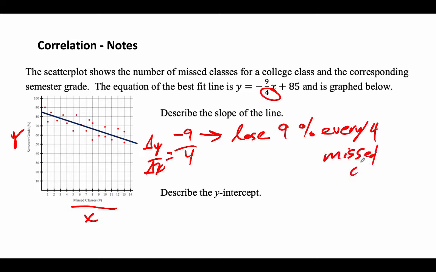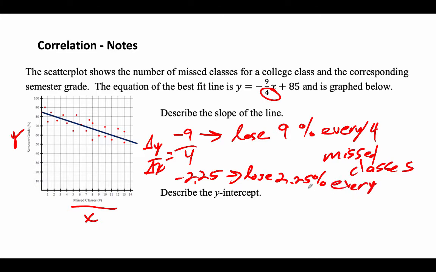Okay, and then of course you could say it's negative 2.25 if we divided it. So that would be lose 2.25% every 1 missed class, because now it's written over 1 every missed class. Okay, so the moral of the story is go to class.